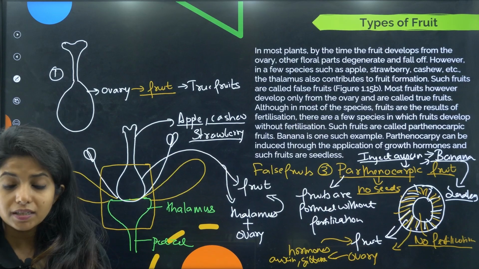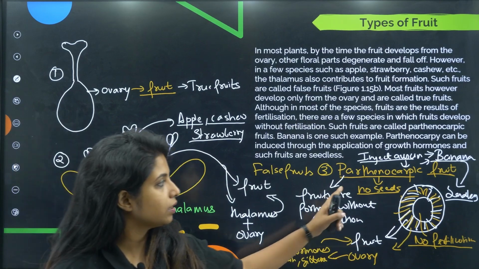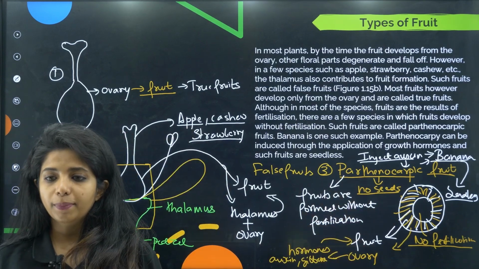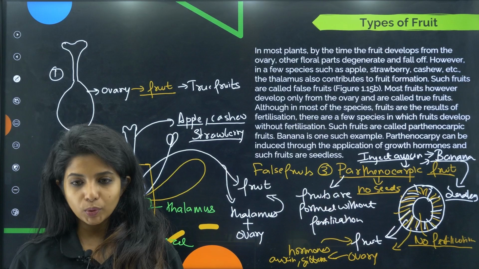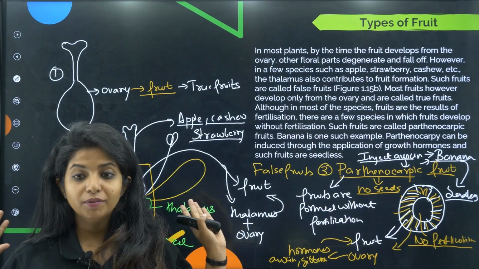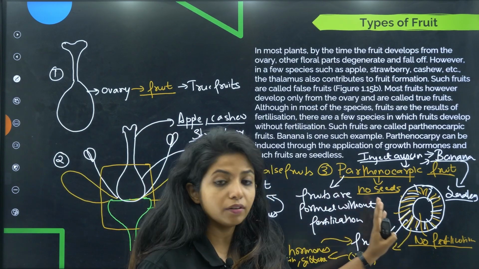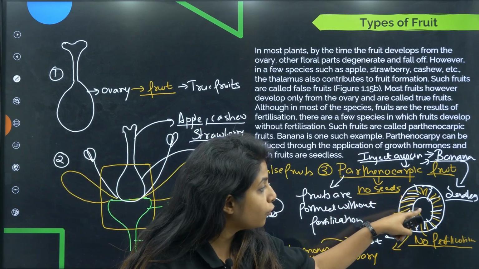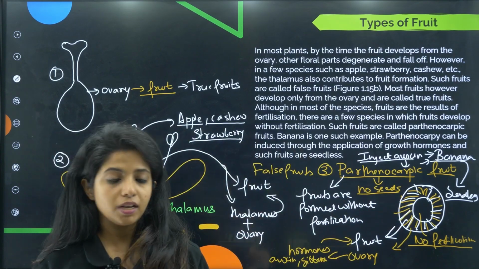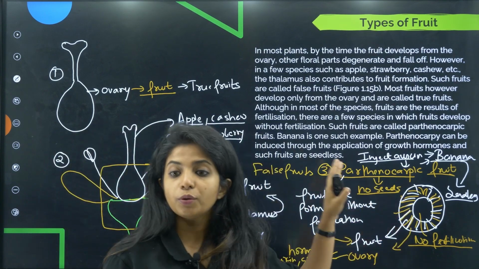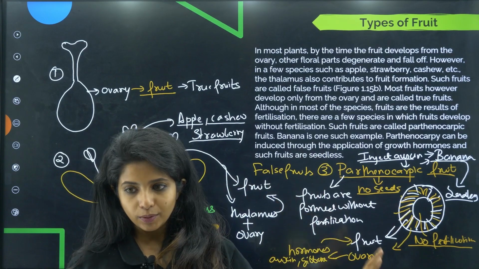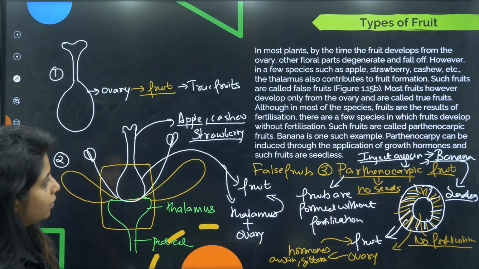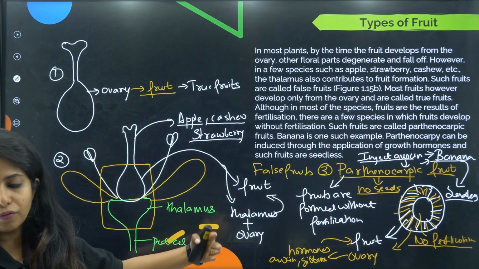Whenever things are seedless, just imagine that they are parthenocarpic fruits. Example is banana. I am telling you again, apomixis is where the ovule was forming a seed without fertilization. Here, it is the ovary forming a fruit without fertilization. Okay. I hope this is clear. Now, let's read it. It will be easier for you to understand.